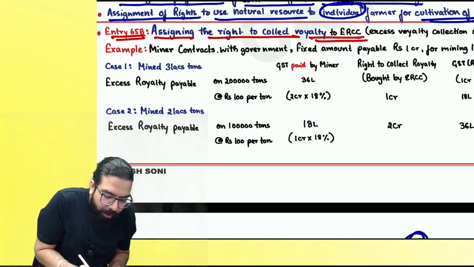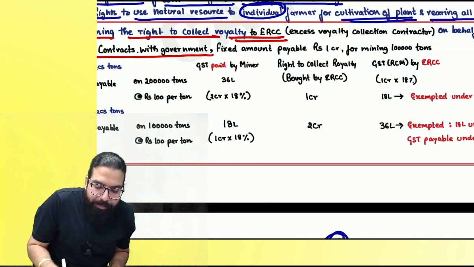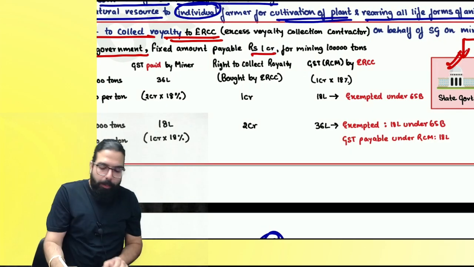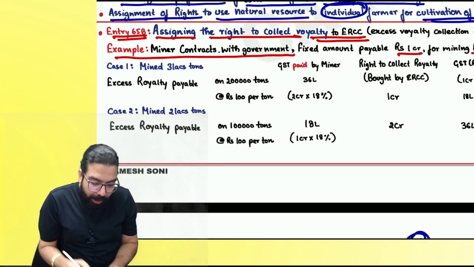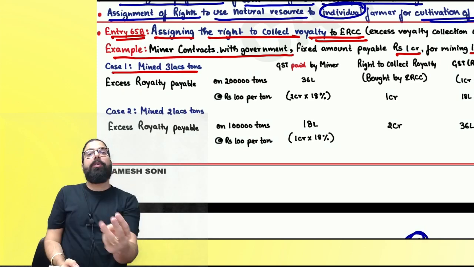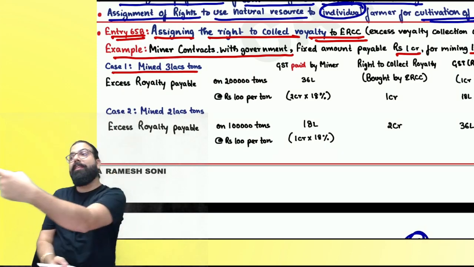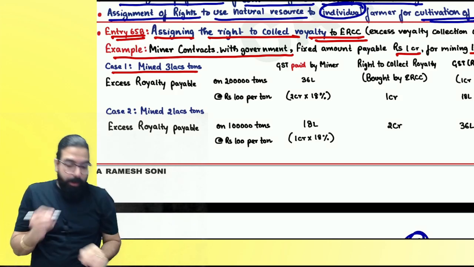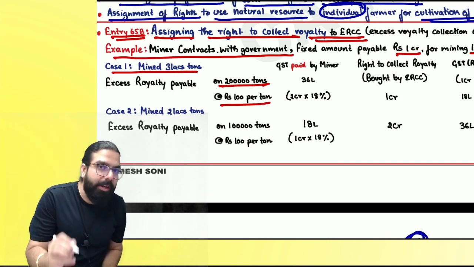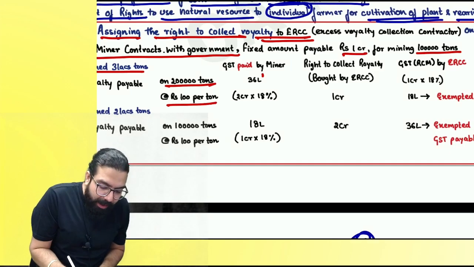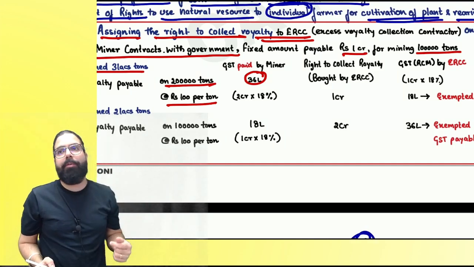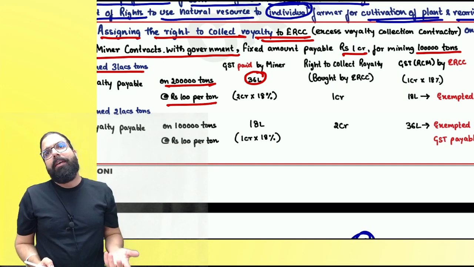Supposing the government has told the miner that the fixed amount payable is 1 crore for 1 lakh ton of mining. Now, whenever the miner mines 3 lakh ton, how much extra mining is done? 2 lakh ton. So 2 lakh ton at the rate of rupees 100 per ton, on that he will have to pay 2 crore rupees, and GST on it will be 36 lakh.